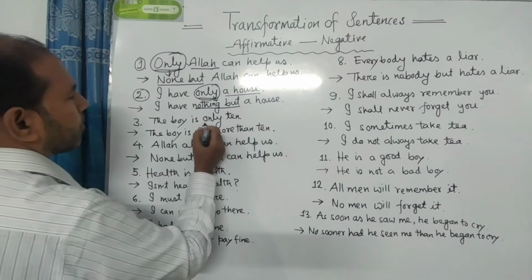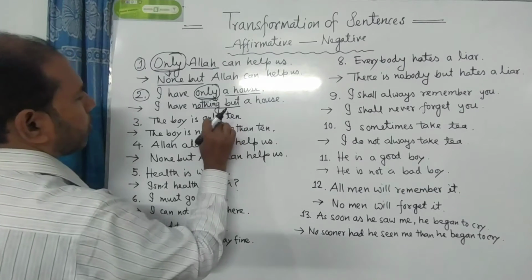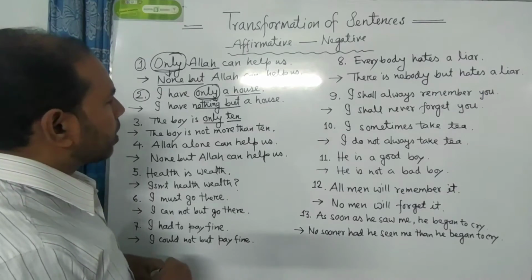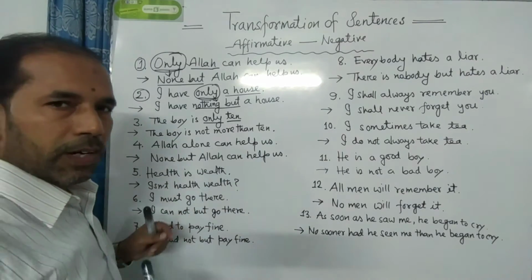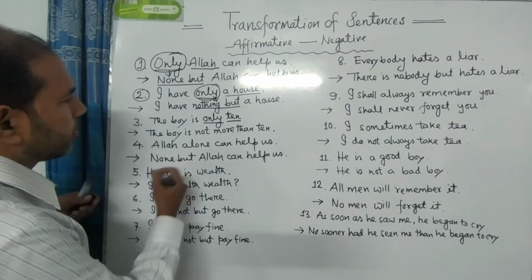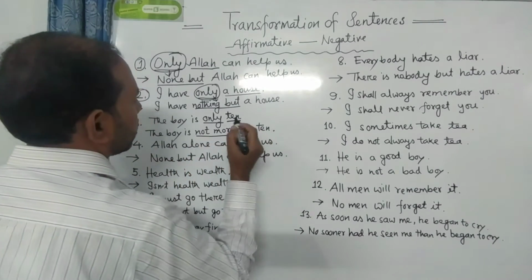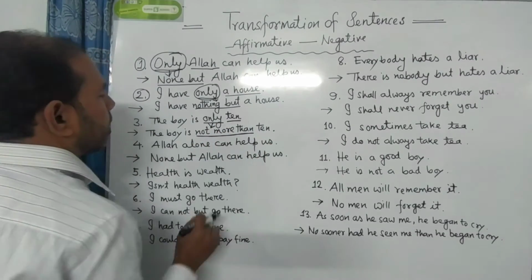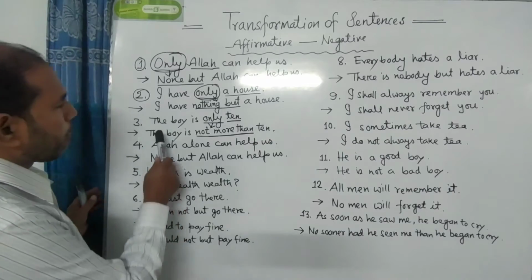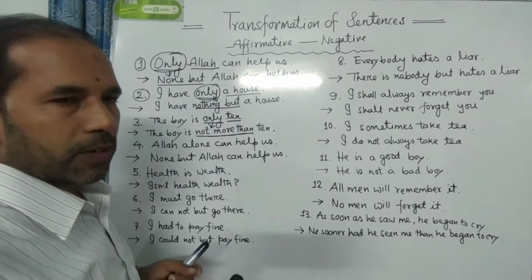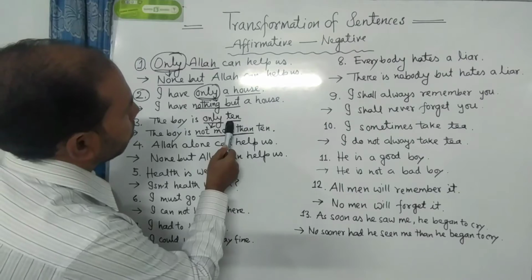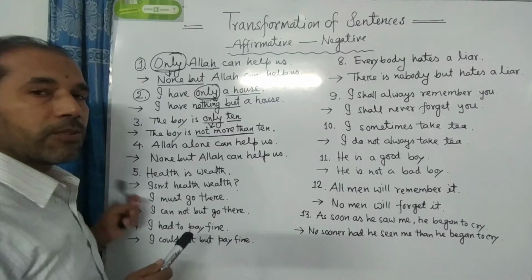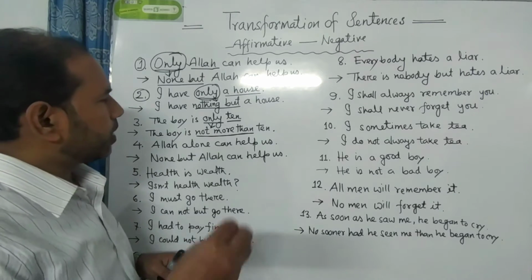The boy is only 10. Here we see the word only before the number. If the word only comes before any number, then we have to use not more than or not less than instead of the word only. So please follow the example. The boy is only 10. Here you see the number 10. So for this reason I have written the boy is not more than 10. So please try to remember the rule.